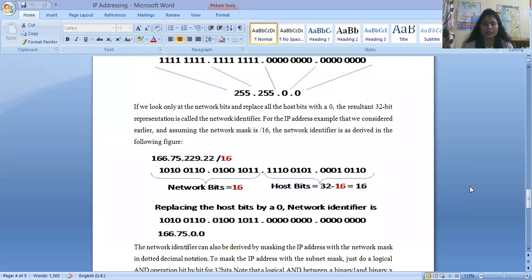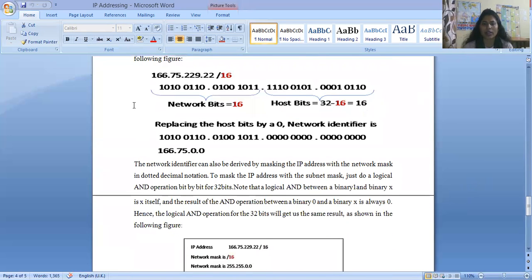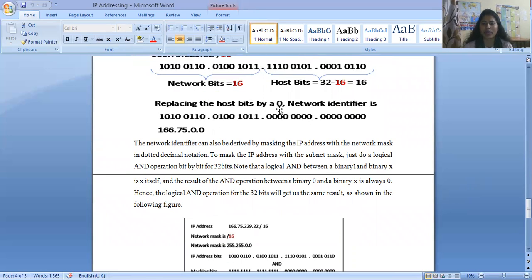Clear? If we look only at the network bits and replace all the host bits with 0, the resultant 32-bit representation is called the network identifier. For example, taking the IP address we considered earlier and assuming the network mask is 16, the network identifier is derived as in the following figure. Clear? So these are the network bits, containing 16 bits, and these are the host bits, also containing 16 bits. Replacing the host bits with 0, the network identifier is this one: 166.7.0.0.